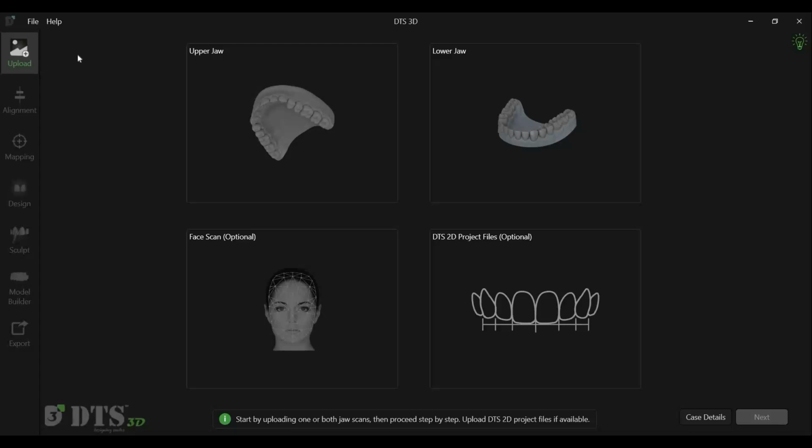Welcome to the DTS 3D training tutorial. Let us see how to design trial smiles, 3D printed veneers, diagnostic wax-ups, and other same-day, in-house 3D printable restorations.